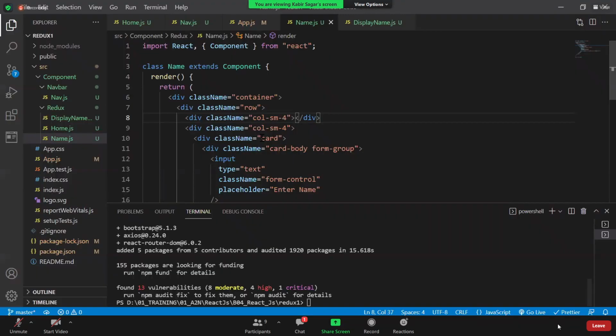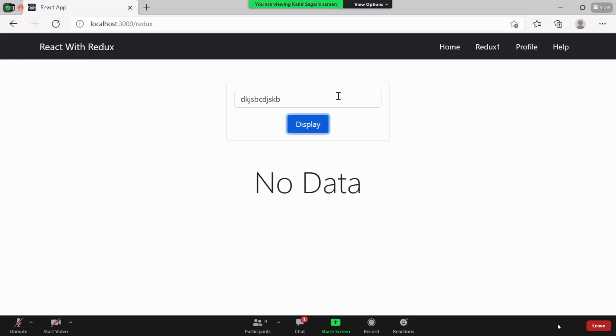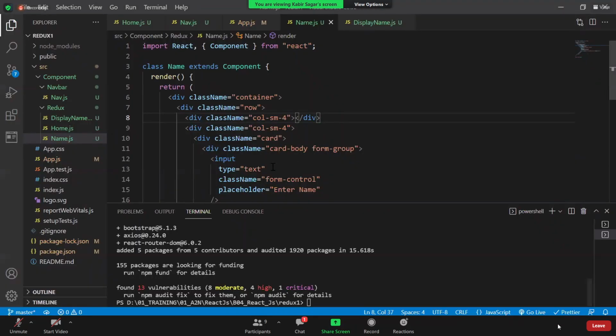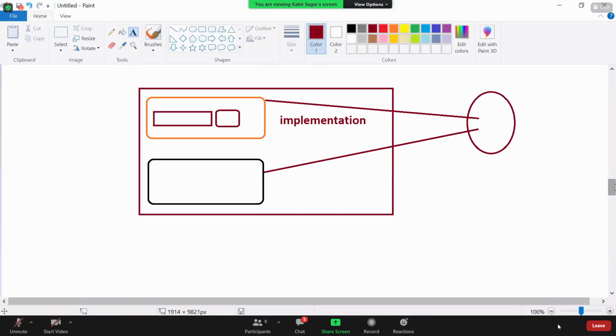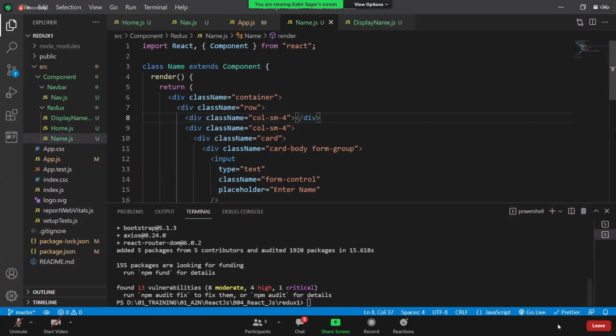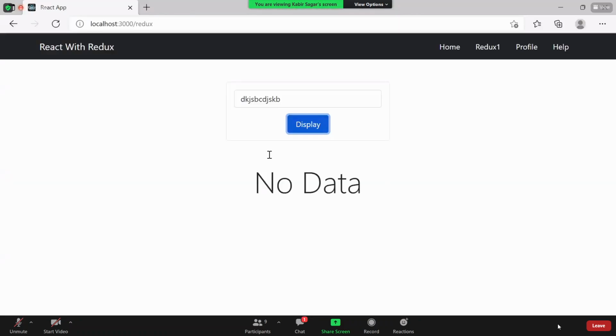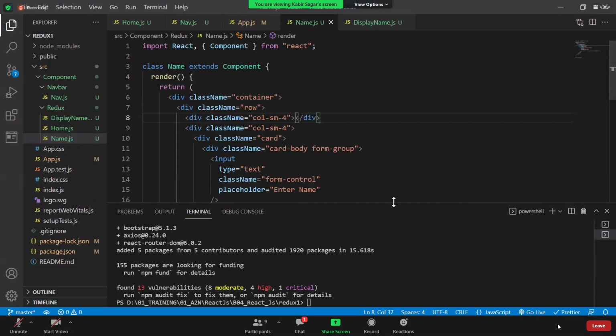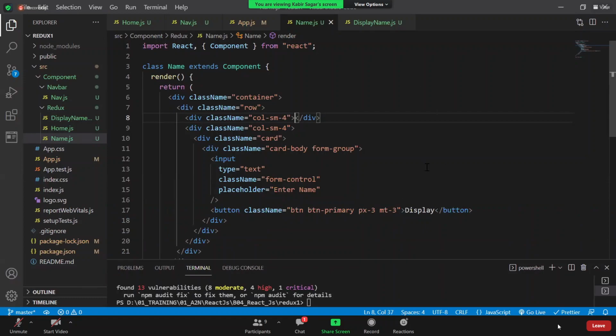We have just created our component. Apart from that, we have not done anything from the Redux point of view. From tomorrow, we will implement all these parts. Whatever we have discussed, we will create the action, reducer, dispatch, Redux, everything. So what I want you guys to do is create at least up to here, so that you will be on track. In tomorrow's session, we will see how to implement the Redux.